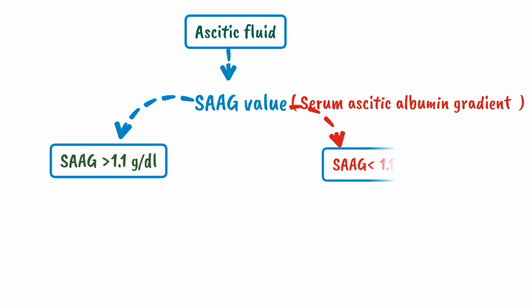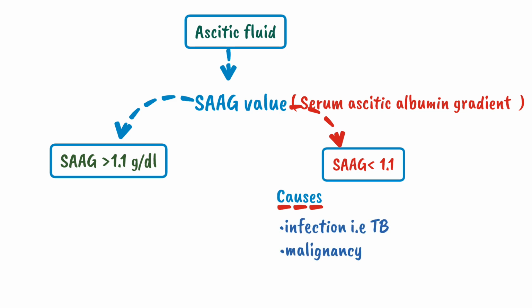Apart from that, if the SAAG value is less than 1.1, it means that the cause of ascites can be due to four diseases. The first one is infection such as tuberculosis, the second one is malignancy, the third one is pancreatic ascites, and the fourth one is hypothyroidism. Hypothyroidism rarely can cause ascites.